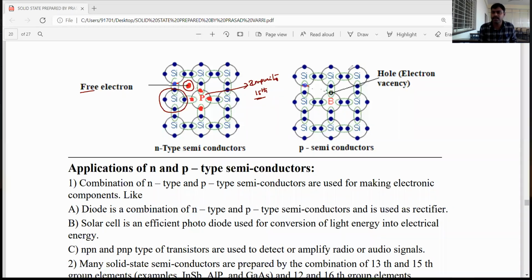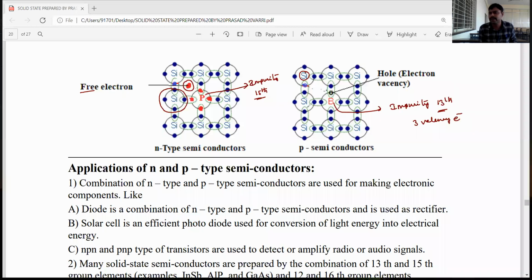Now, if you take silicon or germanium and add an impurity, the impurity is a 13th group element like boron, aluminum, gallium, thallium. These have only 3 valence electrons.